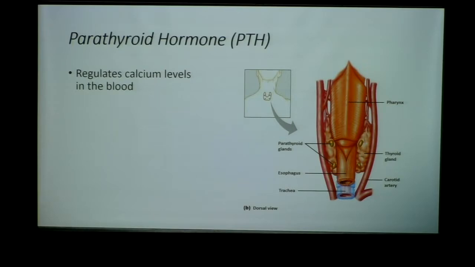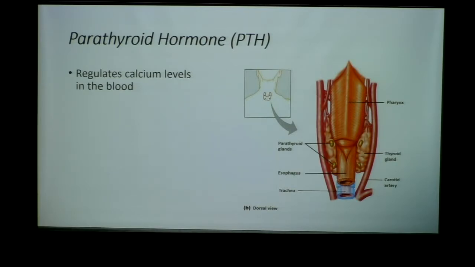Now, parathyroid hormone is released from the parathyroid glands, and these are not in the thyroid, so to speak, but they are embedded in the posterior aspect of the thyroid. So this is a posterior view, and we can see the 4 parathyroid glands sort of pouched in the posterior aspect of the thyroid gland. Parathyroid hormone regulates calcium levels in the blood.